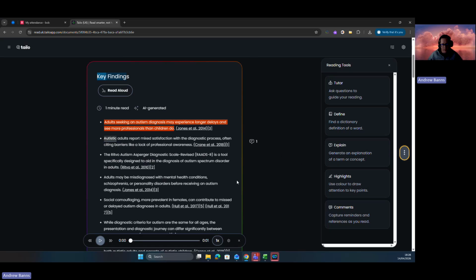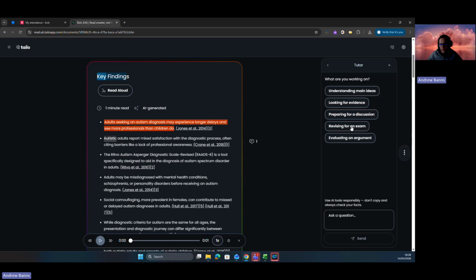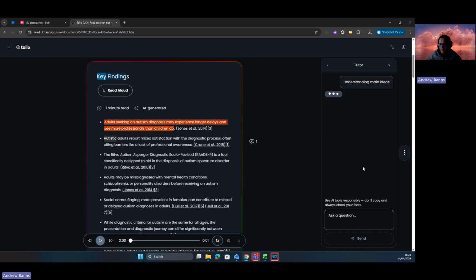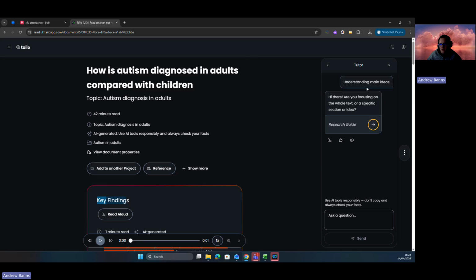Along the right hand side here, while it's generating my podcast, there's a few different options. So we've got a tutor. This is basically like an AI chat type tool. It gives you some ideas of what some of the things you can ask. So what are you working on? It's all to do with the paper, whatever it is that you've uploaded. So let's just choose one of these for now. Understand the main ideas. Then it will take you to the research guide, or you can ask a specific question. What's the main question in this paper? Let's see what it comes up with, if anything.